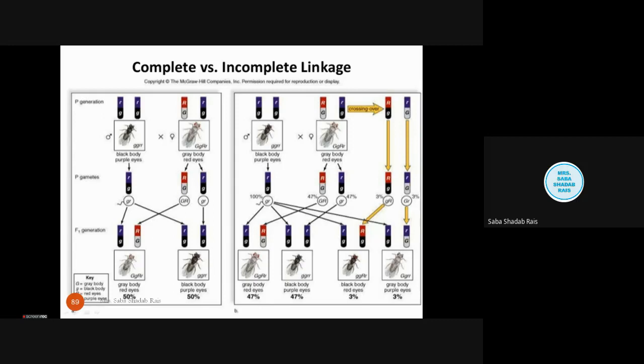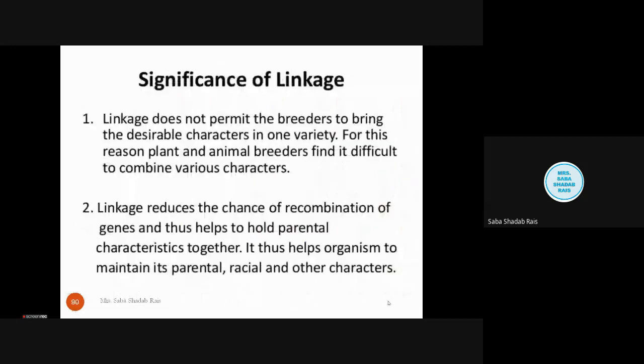Gray body red eye, which is one parental combination, and black body purple eye, which is the other parental combination, are more in number, meaning their percentage is high, that is 47% each. Only 3% non-parental combination is occurring, and that is why it is called incomplete linkage. Now, what is the significance of linkage?